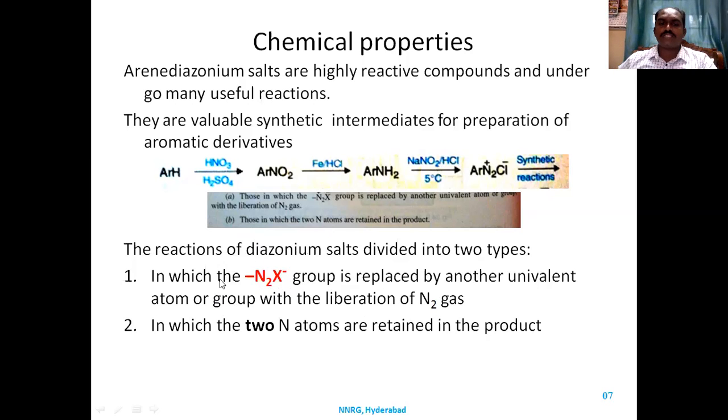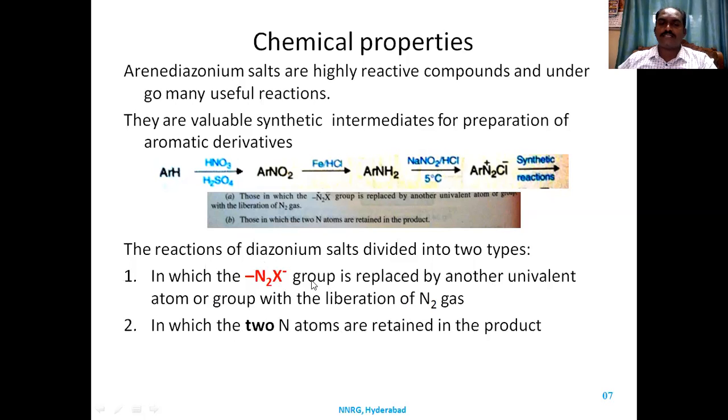There are some reactions where the diazonium group is replaced with a univalent atom or group with the liberation of nitrogen gas. The second type of reaction is where the diazo group is retained in the product.